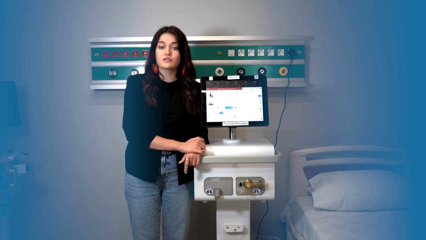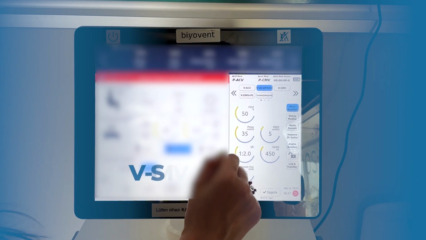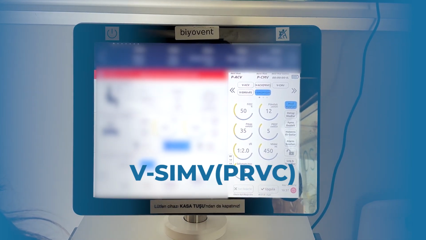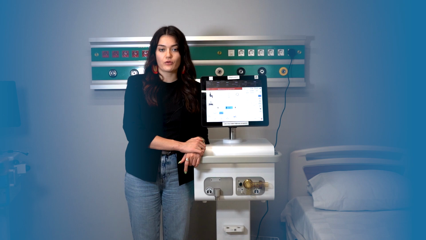The last mode we are going to talk about is Volume-Synchronized Intermittent Mandatory Ventilation, Pressure-Regulated Volume Control with Pressure Support. This mode ensures the patient breathes at a specific tidal volume, while also supporting spontaneous breaths. This facilitates both controlled ventilation and patient-initiated breathing. It must not be forgotten that all of these modes should be used under doctor supervision.